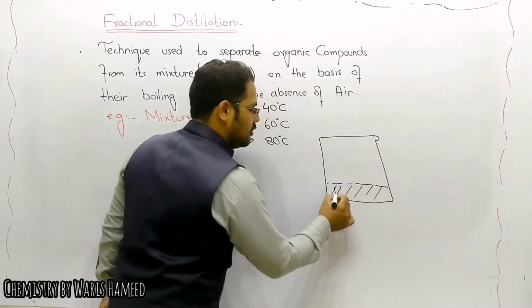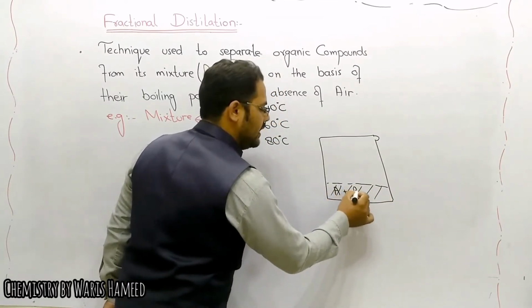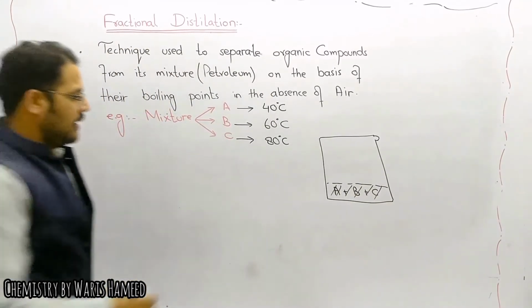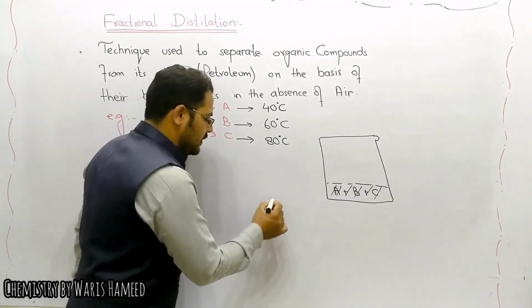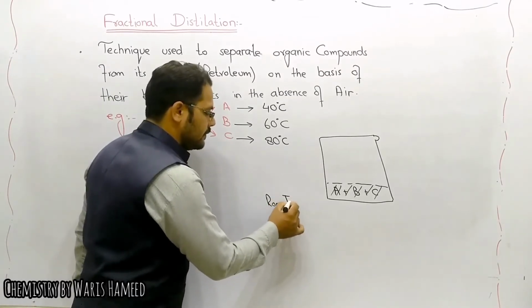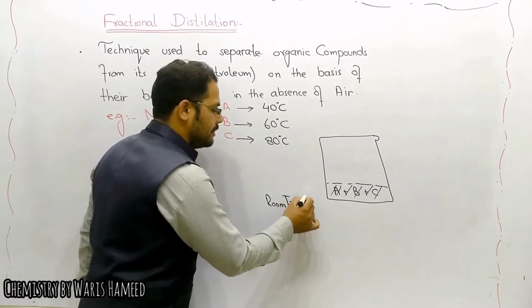In this mixture we know that A, B and C compounds are present, and the room temperature is 25 degrees Celsius.